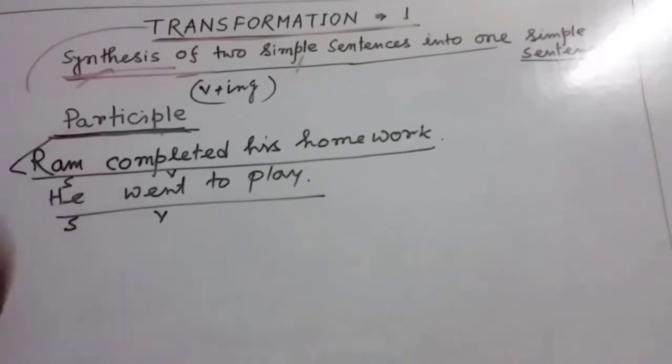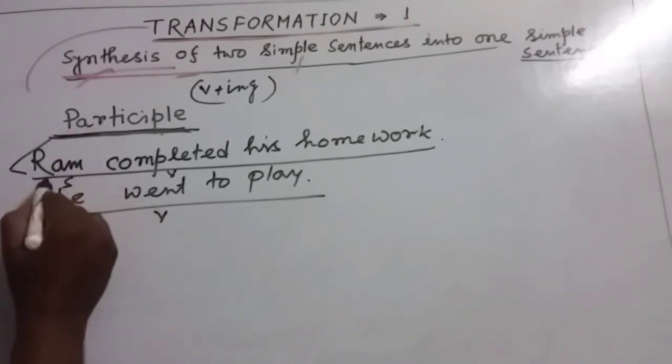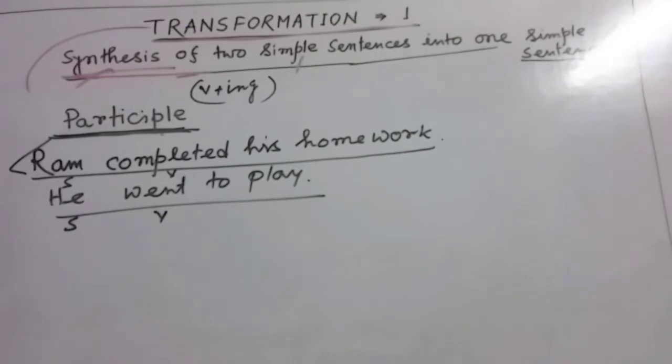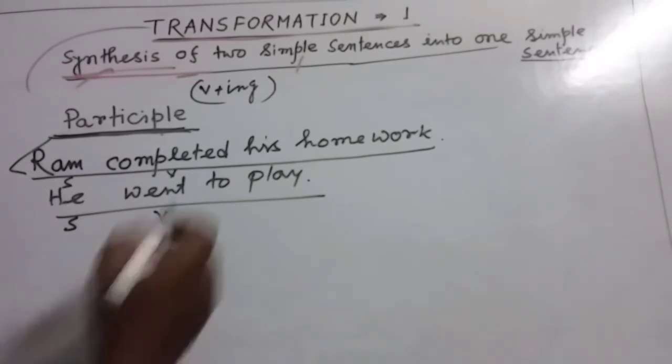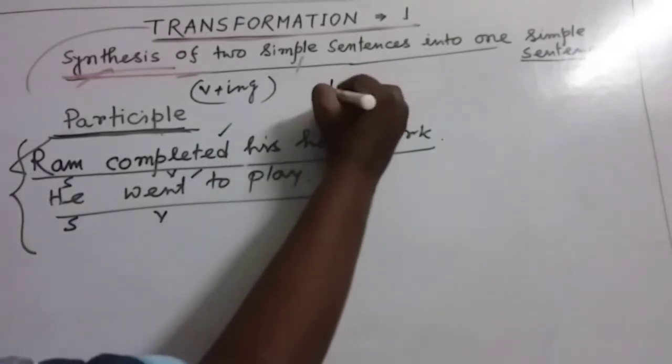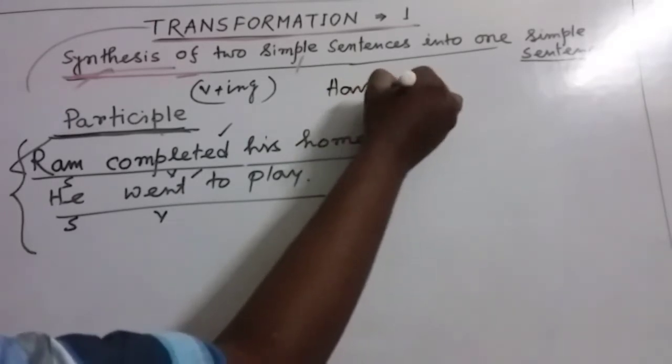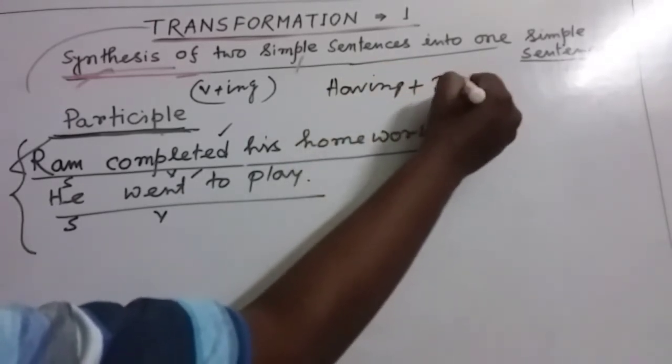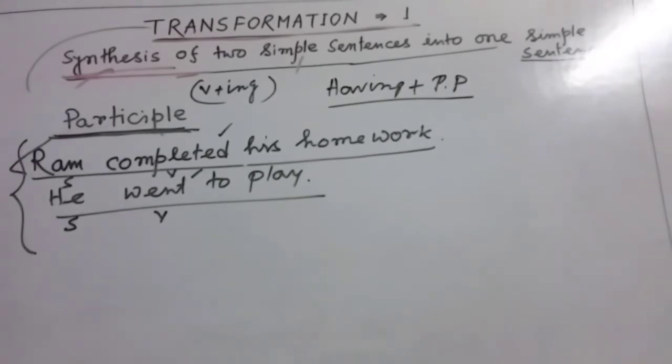Here from this part, you can see, my dear friends, two activities are completed. And here you can see Ram completed his homework. That means the work is completed. And he went to play. This is also completed. That means two completed actions. And in this situation, we can use perfect participle. And the structure of perfect participle is having, then past participle form of the verb. This is the structure of perfect participle.